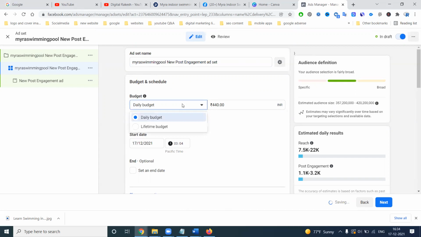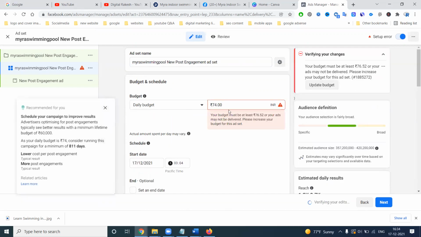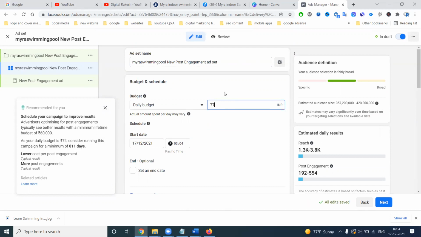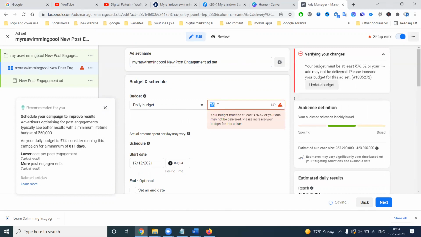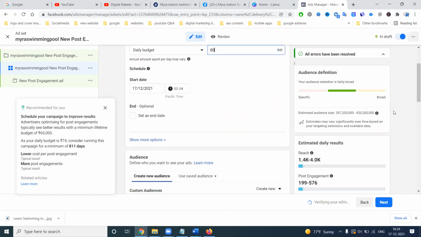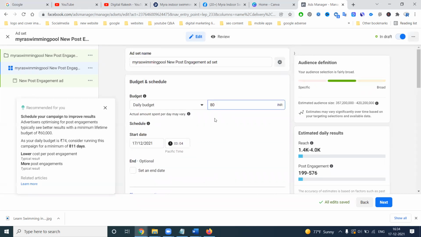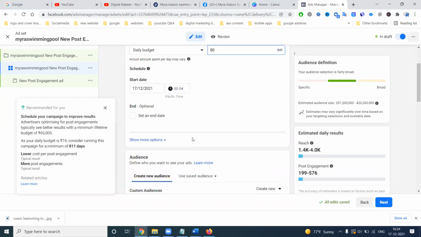Here, the daily budget starts at a minimum of 74 rupees onwards. Now the price has changed to 77. Previously 40, and after the changes, the minimum is 76 rupees 52 paise. So we add a minimum of 80 rupees. With 80 rupees, reach is 1400 to 4000 and engagement will be 199 to 576. Start date, I don't mention any end date.